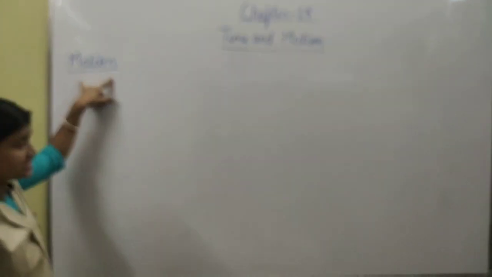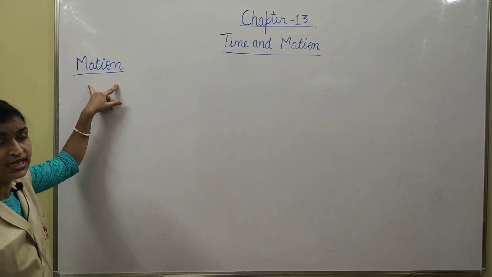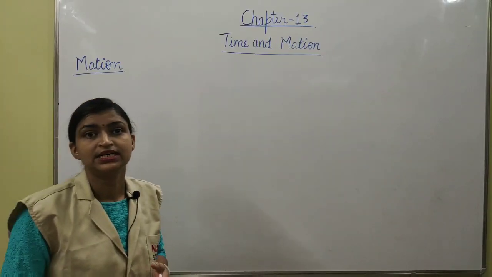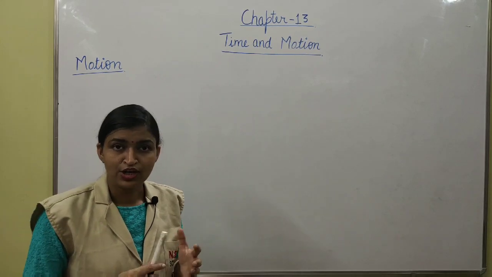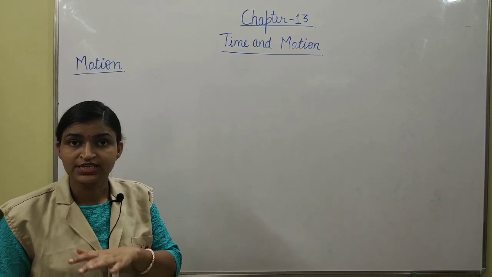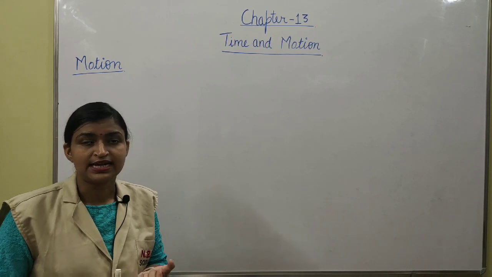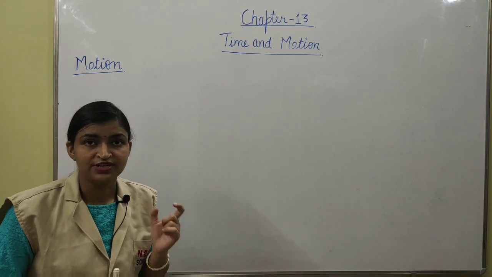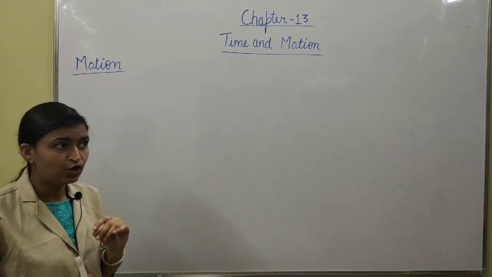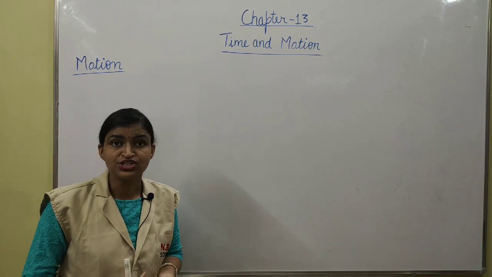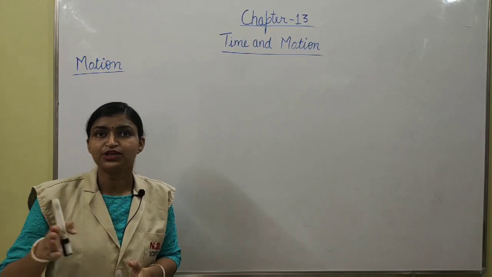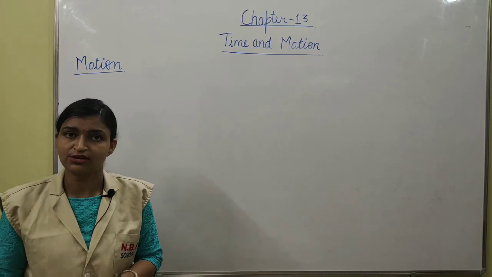Before explaining this word motion, I want to explain the rest position or the stationary position, because one cannot understand an object in motion without understanding the concept of rest position. An object is said to be in the rest position if it does not change its position with respect to time or with respect to the surroundings.